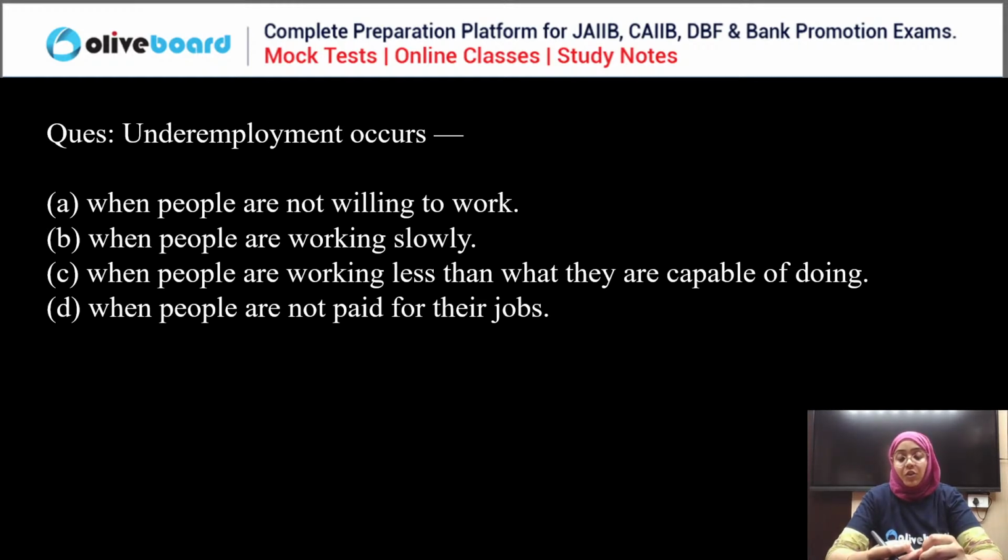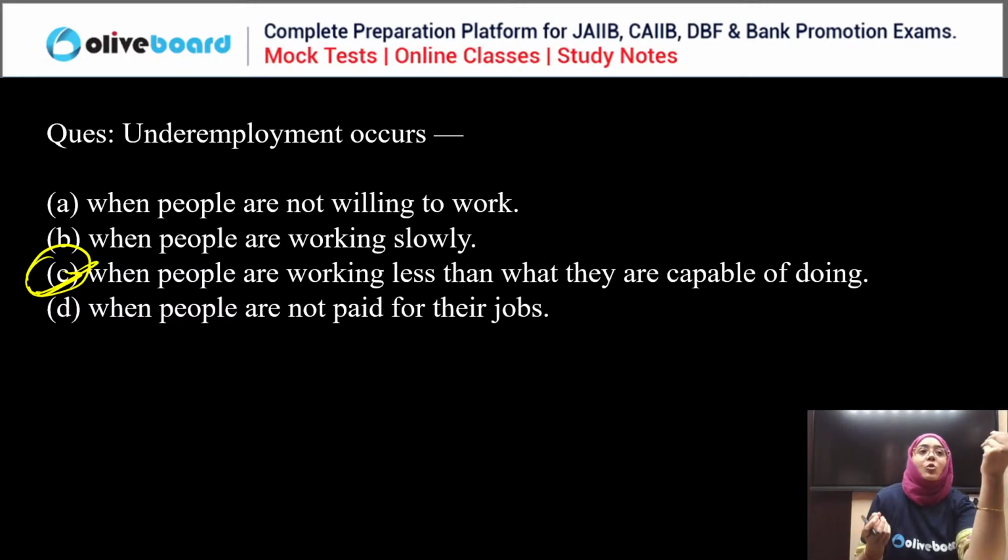Underemployment is one of the features of the Indian economy. I have explained underemployment in the class also. Tarun is saying C, Shiv is saying C, Harish is saying C. Yes. So underemployment means people are getting less work than they deserve, right?